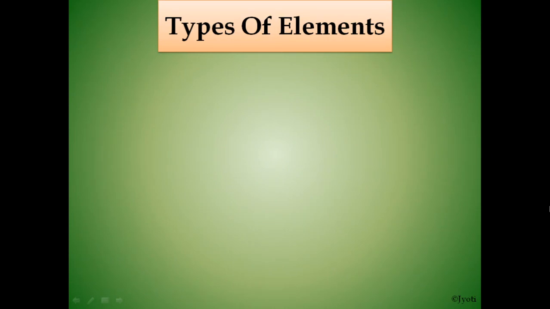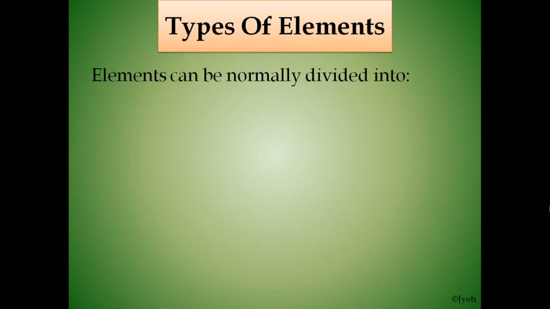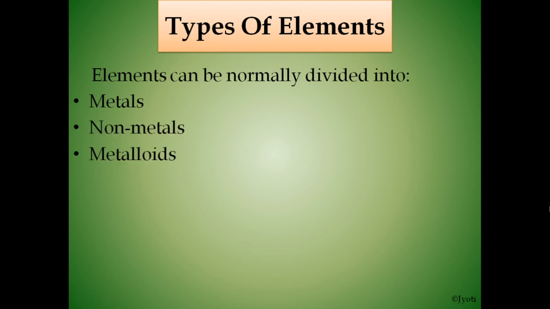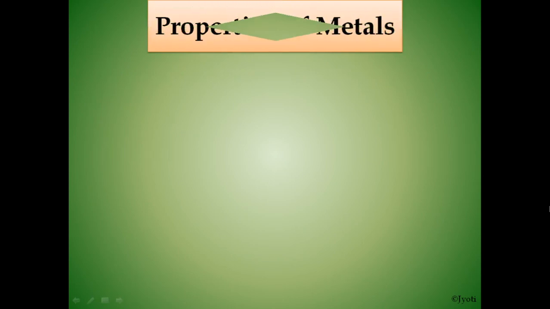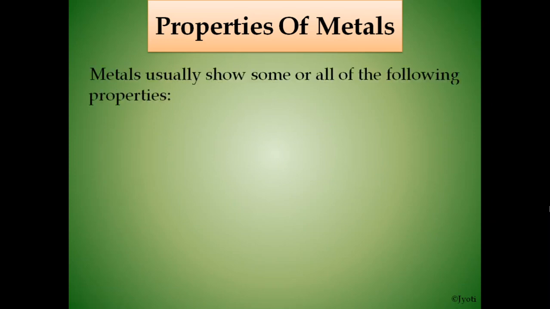Now, what are the different types of elements? Elements can be normally divided into metals, non-metals and metalloids. So, we'll discuss the metals, non-metals and metalloids one by one. So, first, properties of metals. Metals usually show some or all of the following properties. So, what are those properties?